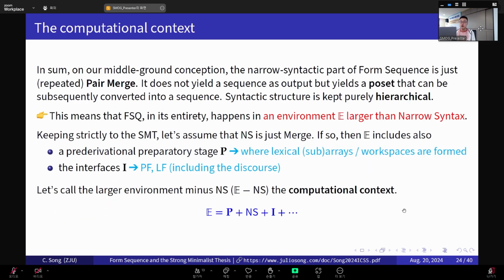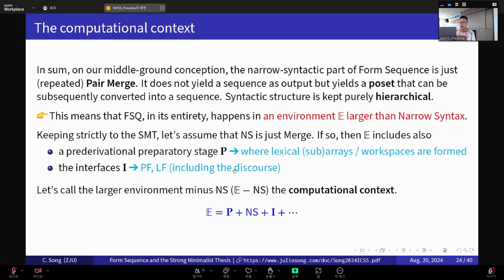So in sum, on this middle ground conception, the narrow syntactic part of form sequence is just repeated pair merge. It doesn't use the sequence at all as output of the syntax, but it uses a poset that can be subsequently converted into a sequence. And in this way, we're also keeping narrow syntactic structure in a purely hierarchical fashion. Okay? But this furthermore means that this reformulated form sequence rule in its entirety must happen in a computational environment that is larger than narrow syntax.